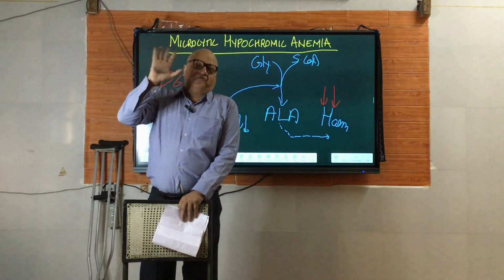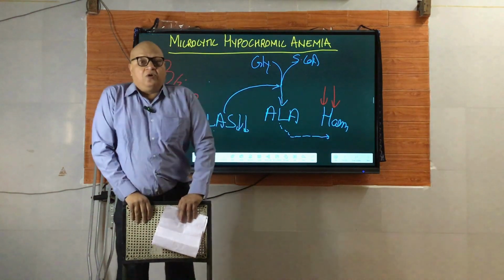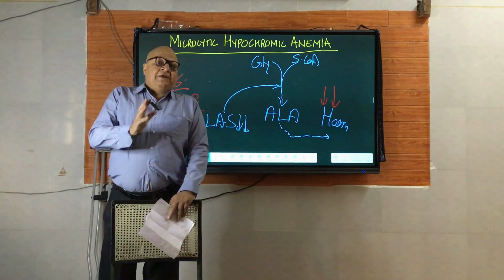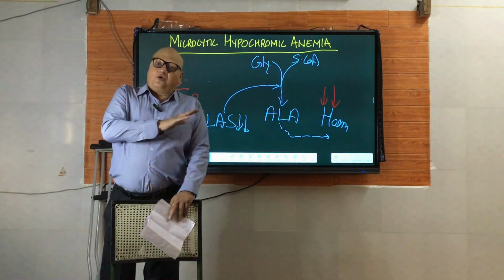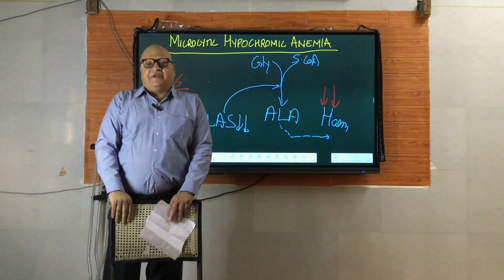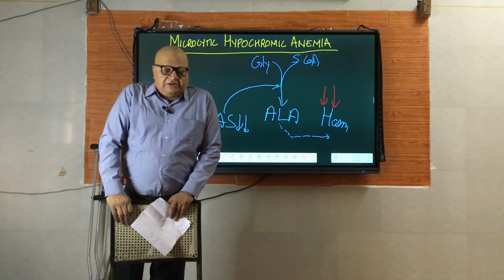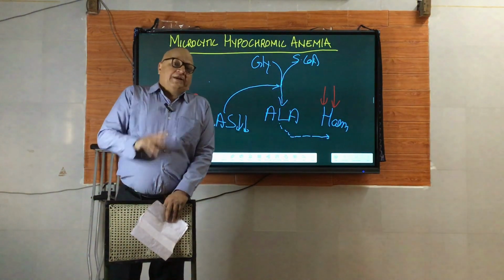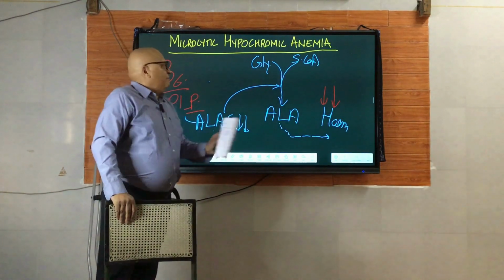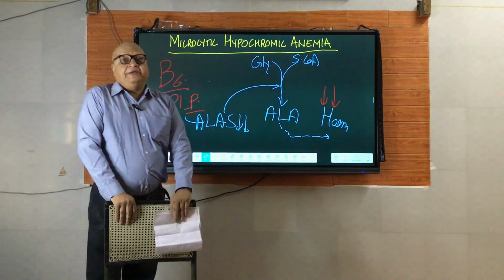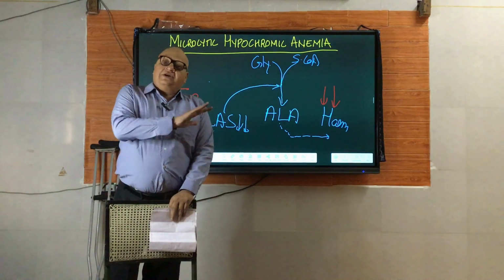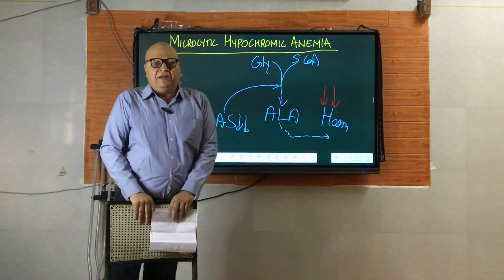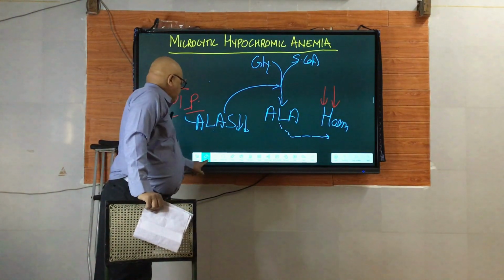RBCs are bags full of hemoglobin. So no heme, iron does not have any heme to bind with. So it becomes microcytic hypochromic. But there is one important difference I may highlight. Serum iron level, plasma iron level, is low in iron deficiency anemia, but here the iron will remain unutilized. So serum iron level will not fall. That is the major difference from iron deficiency anemia.